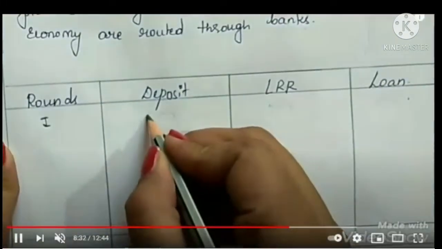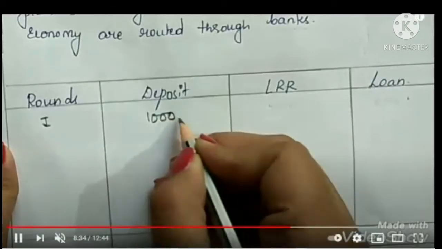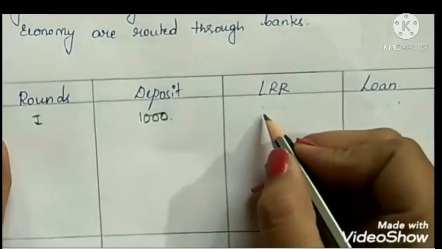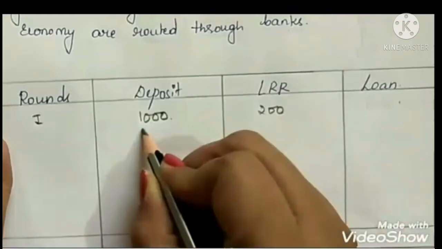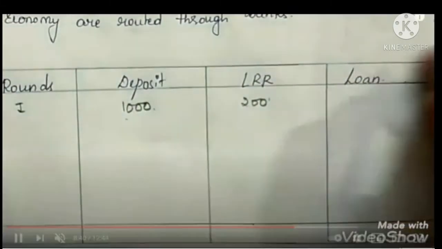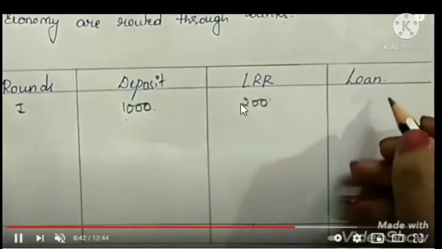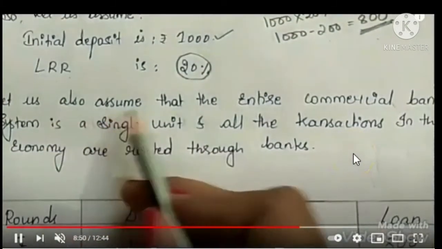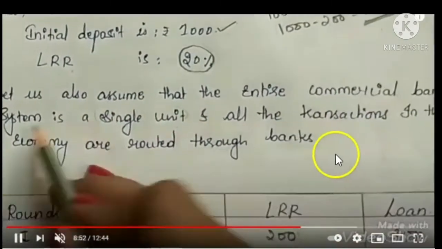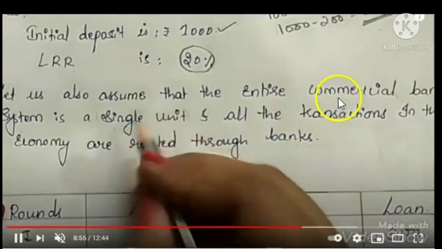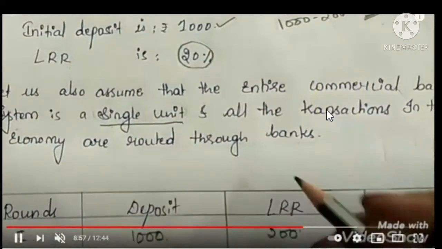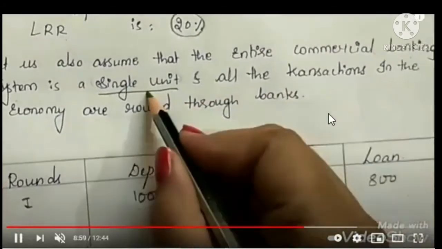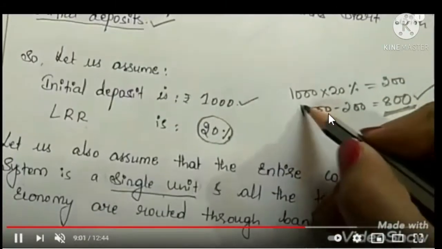So let's see it in a tabular representation. In the first round, a 1000 deposit has been given. Then LRR, as I told earlier, is 20% of the initial deposit, that's 200. Then 1000 minus 200 is 800, which is given to the public as a loan. Let us also assume the entire commercial bank system is a single unit and all the transactions in the economy are routed through banks.